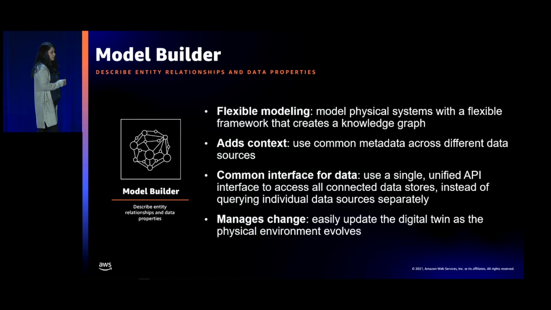Next, we'll talk about the model builder. This is how you describe relationships and data properties for your digital twin. Our model builder embraces the entity component architecture. Entity component architecture is commonly used in game development, but as we talked to customers and they described all these use cases to us, we realized that this is a very good fit for modeling digital twins as well.